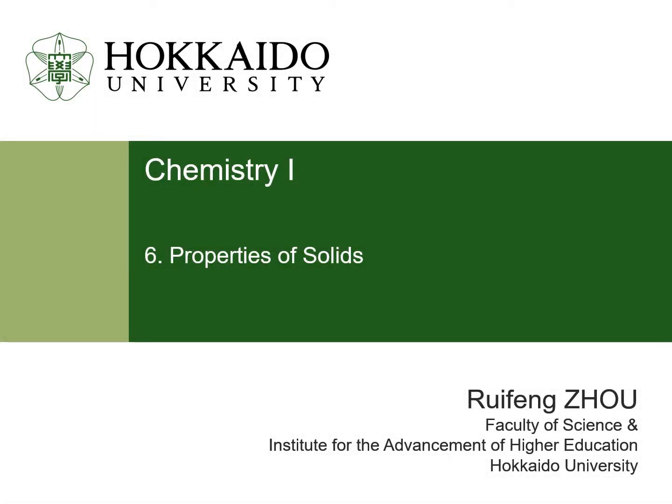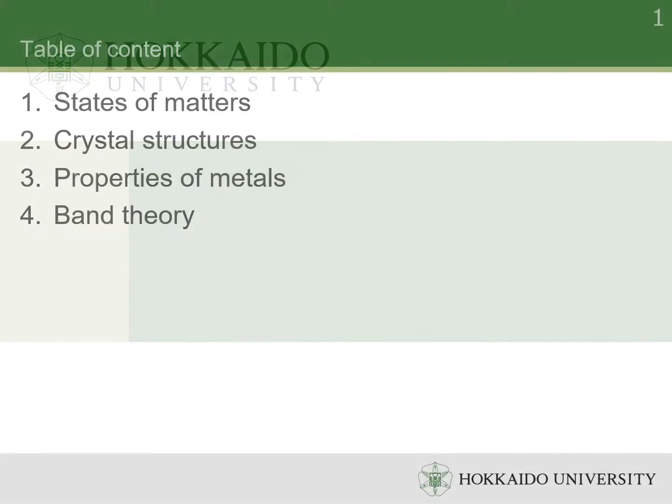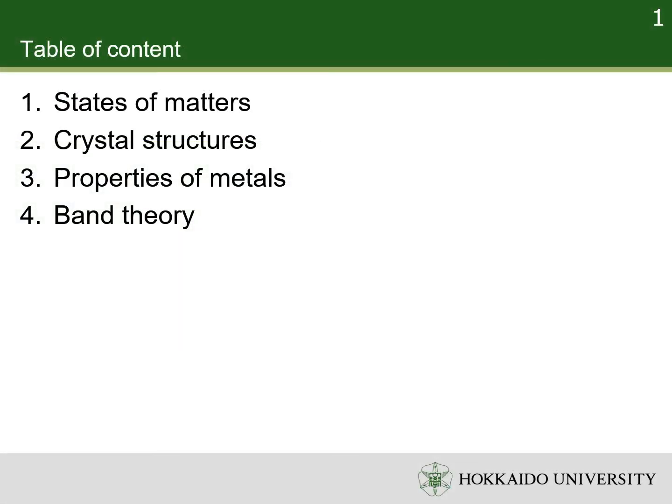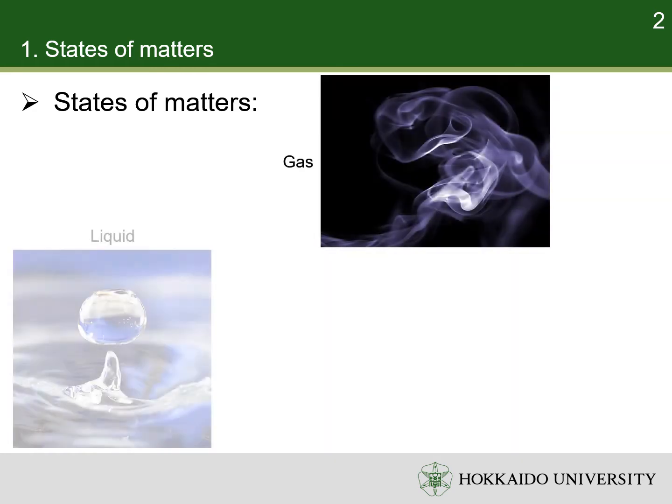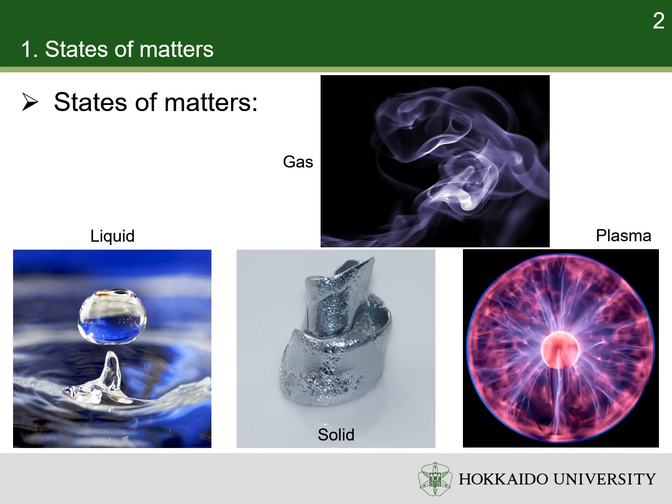In this chapter, let's discuss the properties of solids. Before the discussion of solids, let's first classify the states of matter with a large number of atoms or molecules, according to the distances and interaction between the constituent particles. There are a few different states of matter, but the most important states are gas, liquid, solid and plasma.